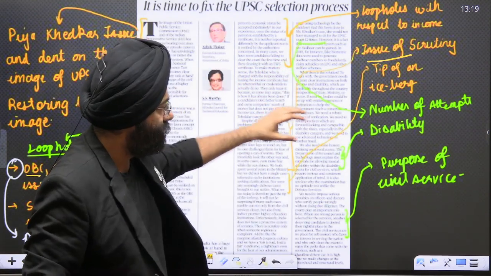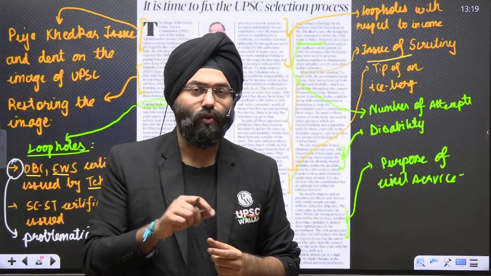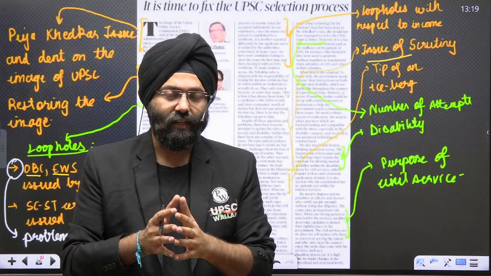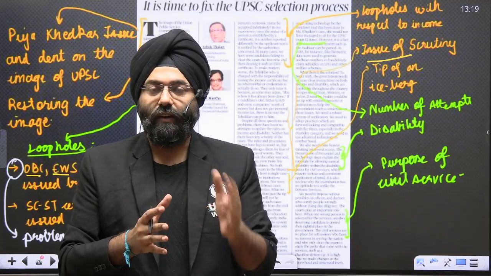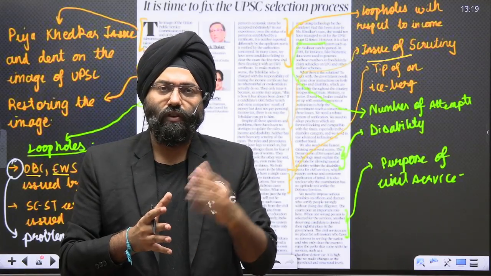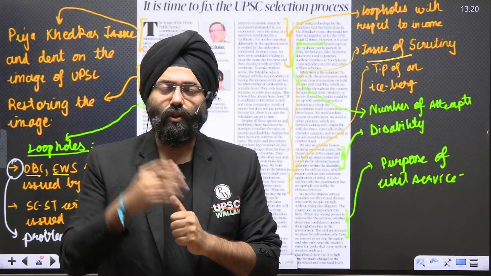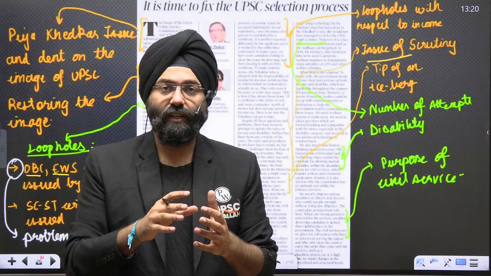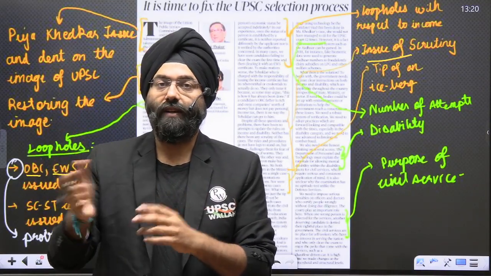Next is disability. With respect to disability, again there is an issue. Under the norms of the civil services, after you have given your mains examination and are called for the interview, one day before or one day after the interview, depending on the scenario, you are generally referred to a government hospital for a medical test. In this particular case, she went to a private hospital, got a checkup done and submitted a file.